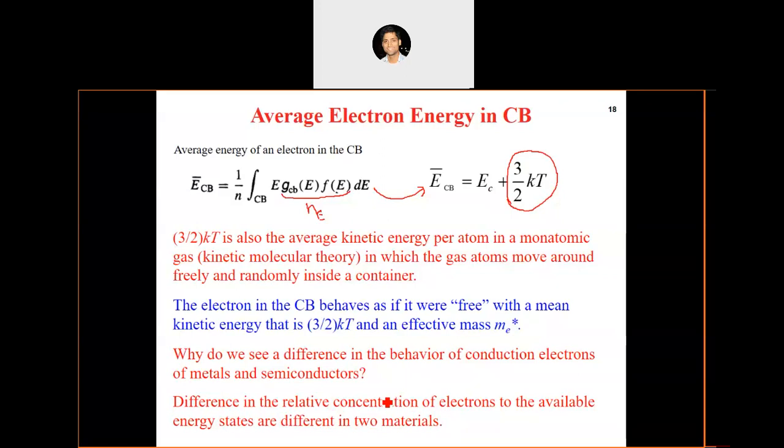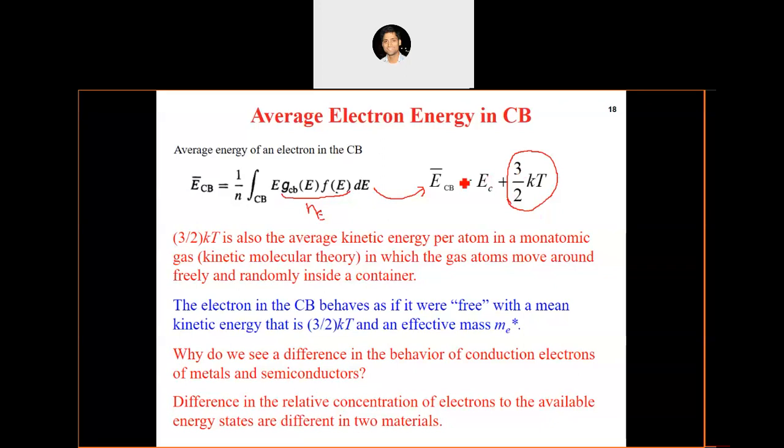But for metals, we have to follow the Pauli exclusion principle, because the concentration of electrons and the density of states are comparable. So that is why the Fermi-Dirac function was used. And since here we used Boltzmann statistics for the electron distribution, this is what we get for the average energy of an electron in the conduction band.